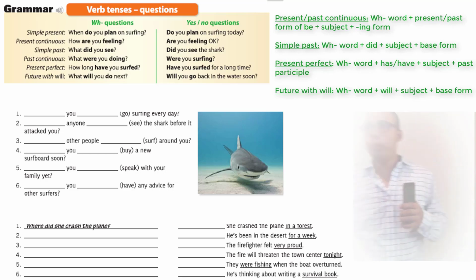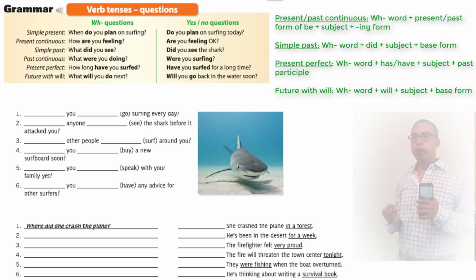We got past continuous. What were you doing? Since it's continuous, we got the ing at the end. And since it's past, we got the auxiliary word were. Okay, now we got present perfect. How long have you surfed?